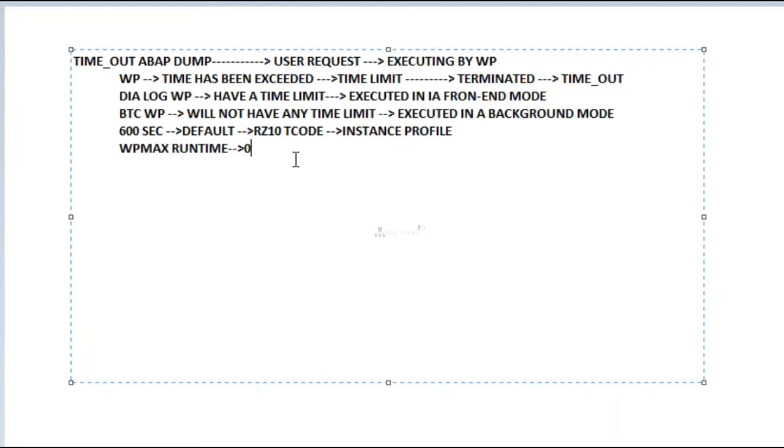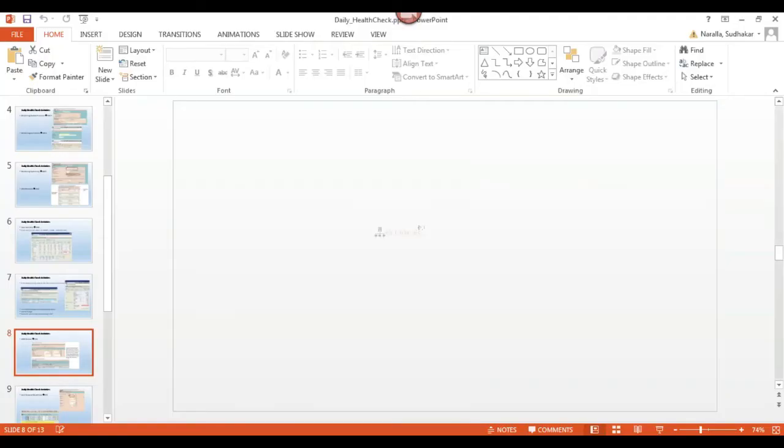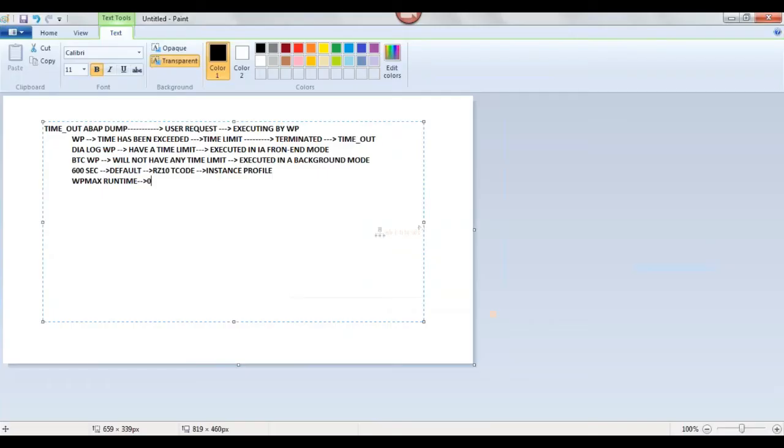Yeah. And this is a dynamic parameter, no need to restart my SAP system. Okay, for the time limit we need not restart. Yes, this is a dynamic profile parameter, no need to restart.